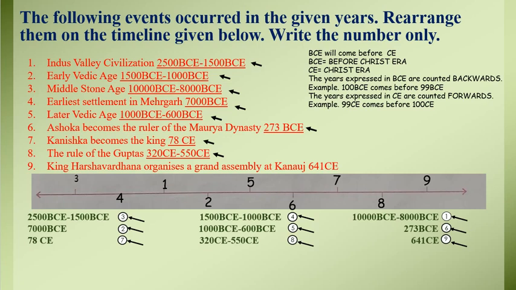King Harshavardhana organizes a grand assembly at Kannauj, that is 641 CE. So that is the last year which we are going to put on the timeline, the last point, point number 9. So here we are done with this timeline.